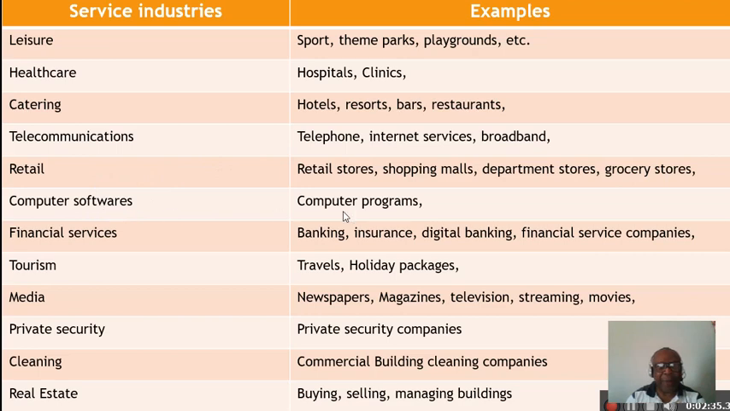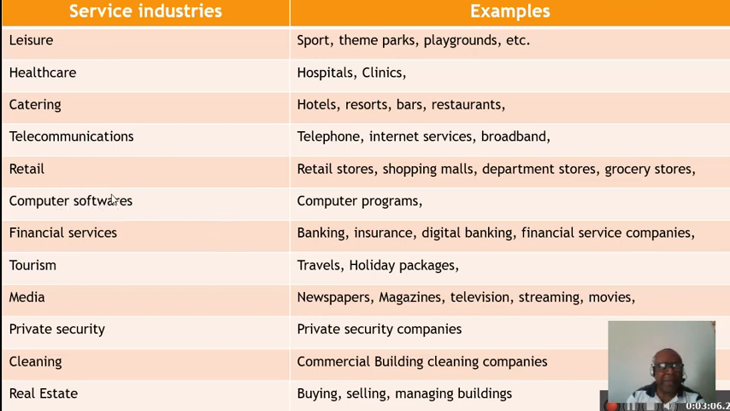Computer software is dealing with computer programs and the maintenance or providing of them. Today we have what they call SaaS, which is software as a service. Everything dealing with computer software, the servicing, the maintenance, is under computer software. Like the IT companies, they provide maintenance services to their customers.